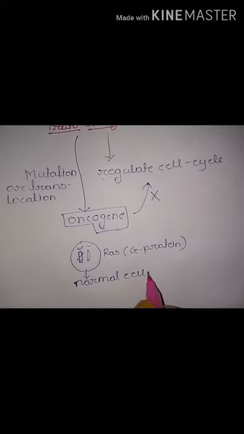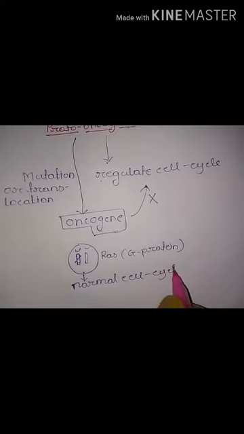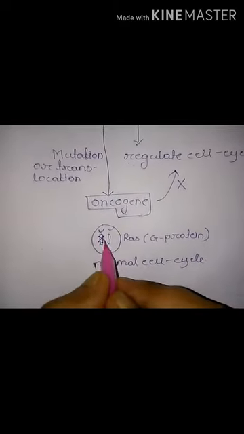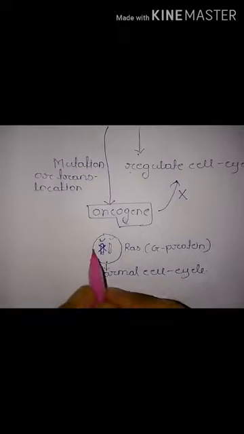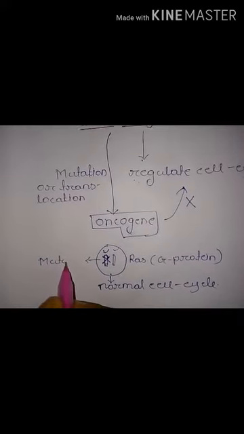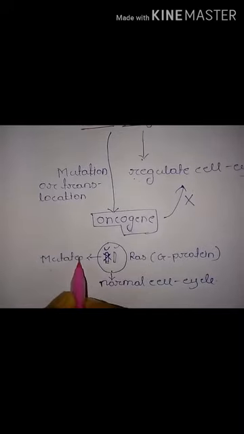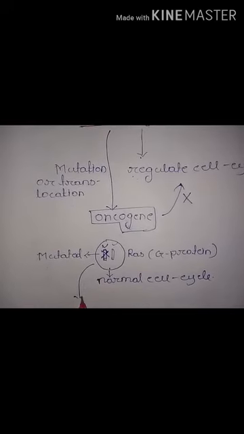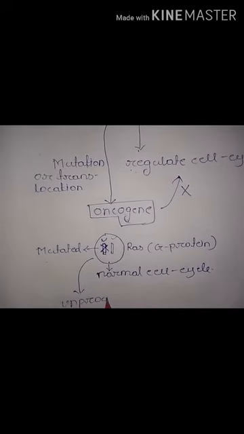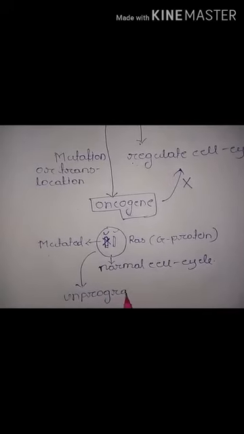But when any one of these alleles is mutated, suppose this allele is the mutated allele, now these cells show unprogrammed cell proliferation.